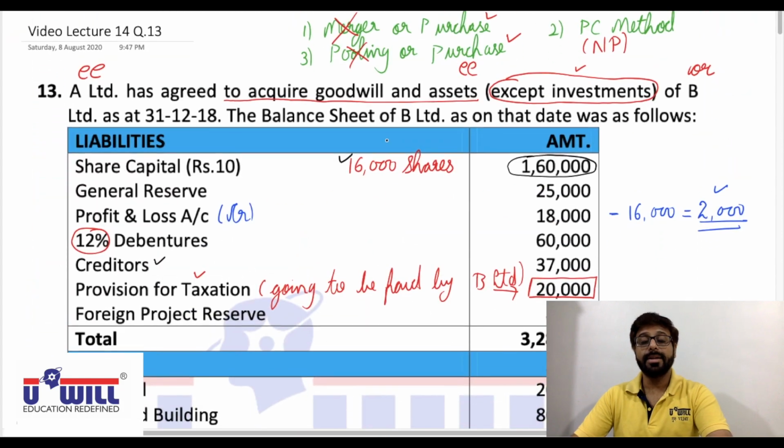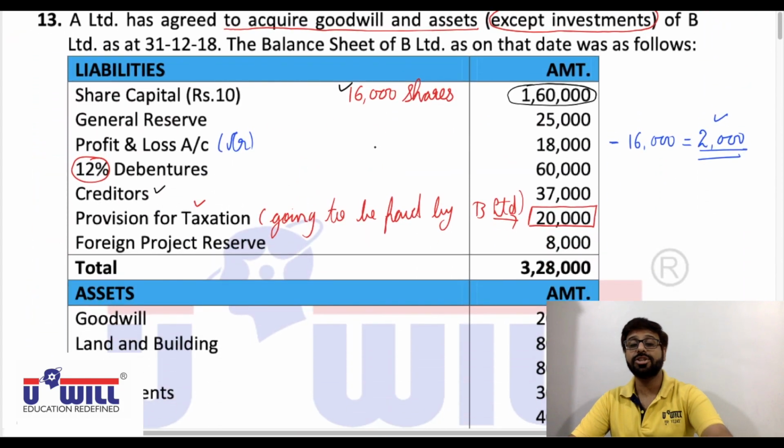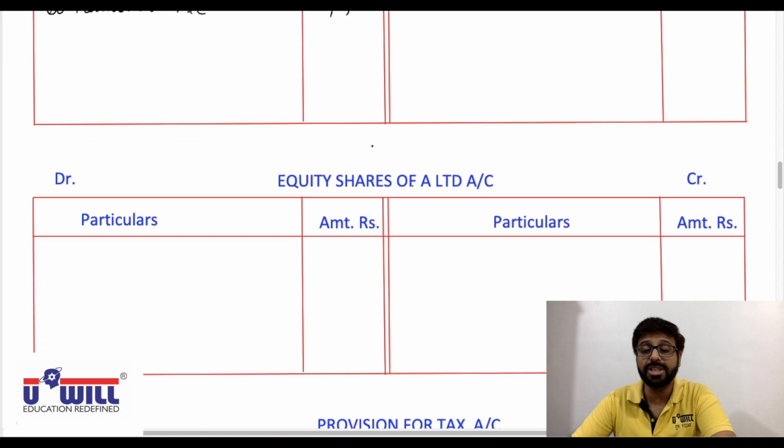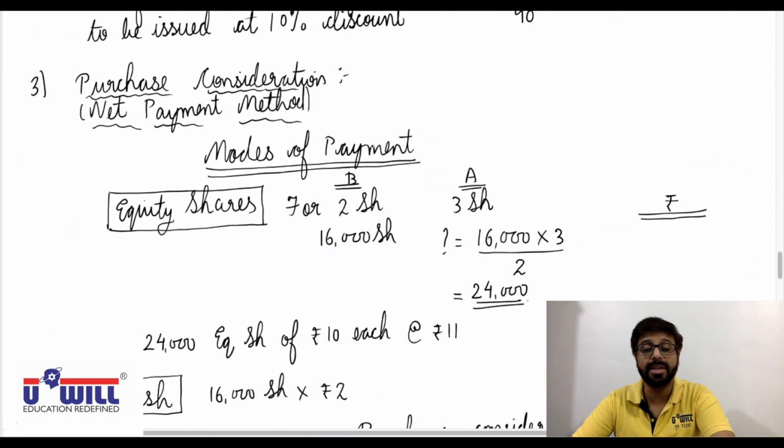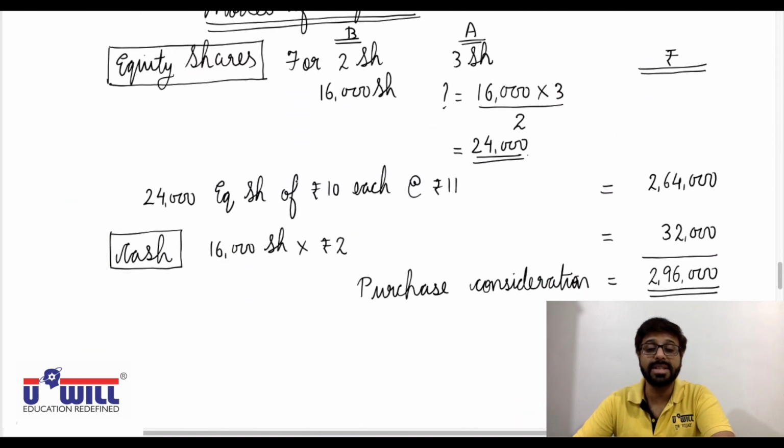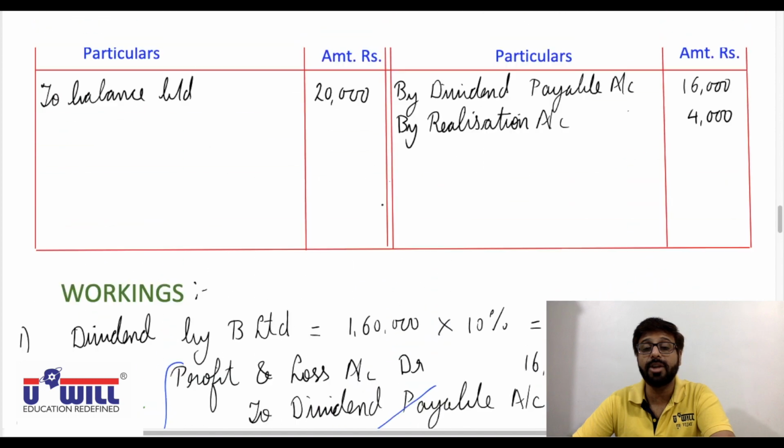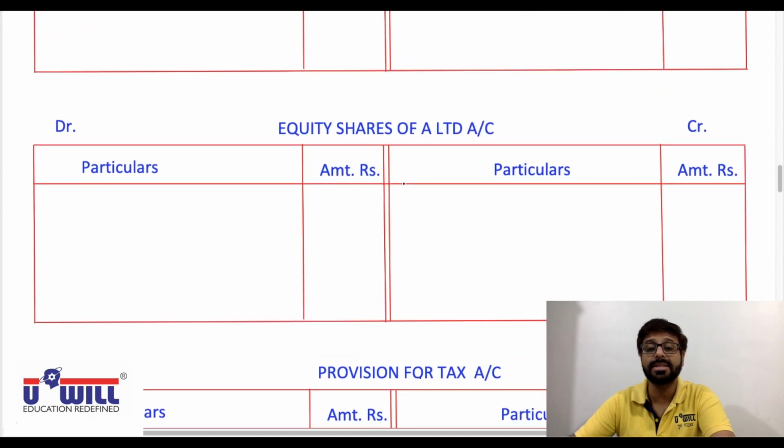Okay. Then after that, purchase consideration received. Now what is the purchase consideration received? All of you can see in working note 3. Equity shares comes in, debit what comes in? Equity shares of A Limited account debit with 2,64,000, and cash comes in, debit what comes in? Cash and bank account debit 32,000. A Limited is the giver, credit the giver, to A Limited account 2,96,000.